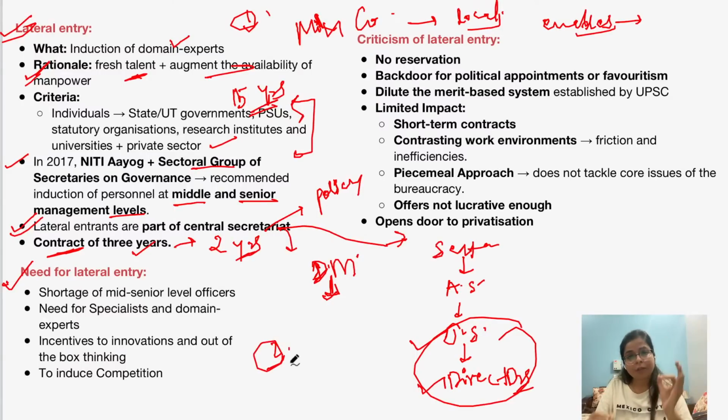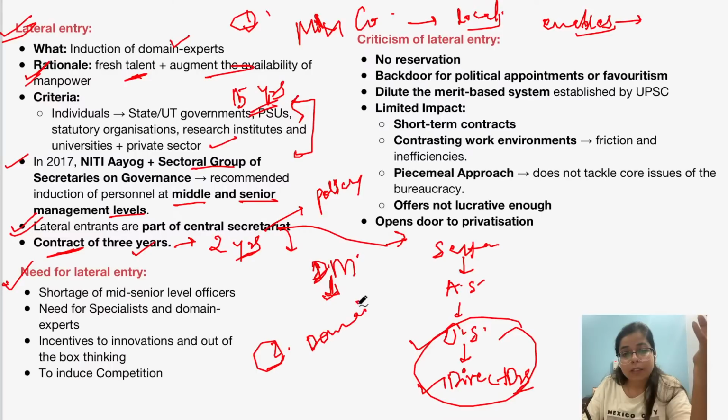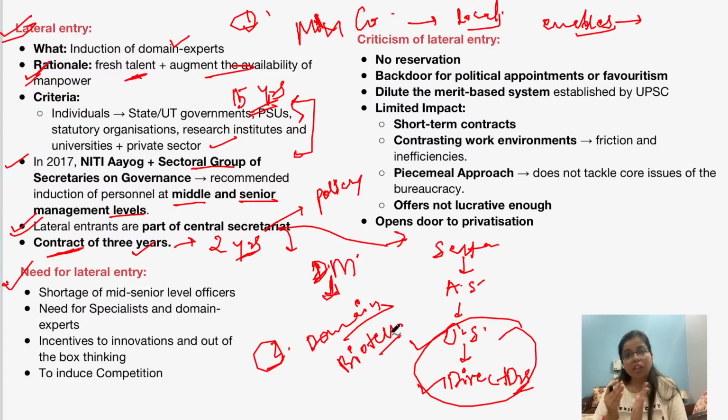And what is the second factor? The second factor is that with technological advancements and with complexities in legislation, we need domain experts, or sector specific experts. For example, we have certain legislations on new emerging technologies, such as the superconductor mission, the AI mission, the mission on cybersecurity, and advancement in biotechnology. So with rapidly changing technology, we have new legislations for which we need domain sector experts, right?